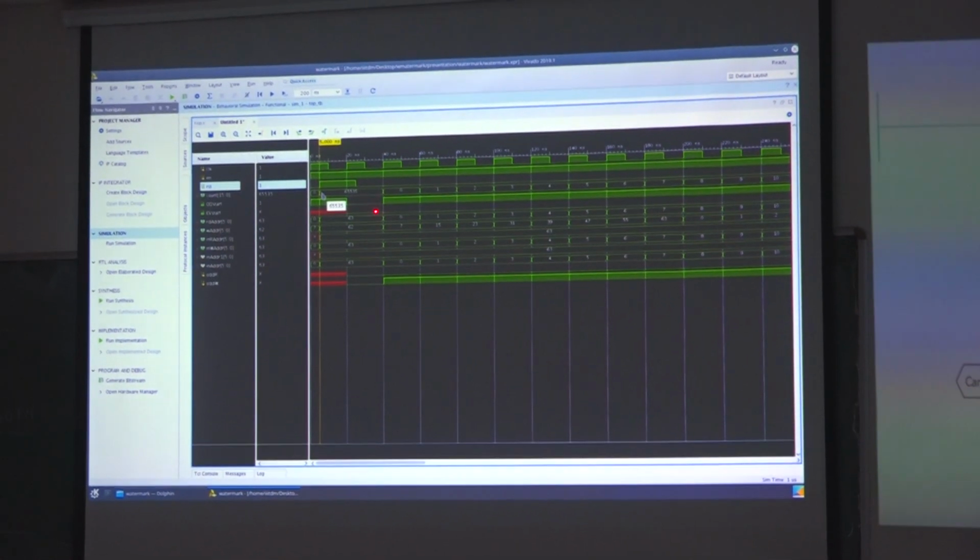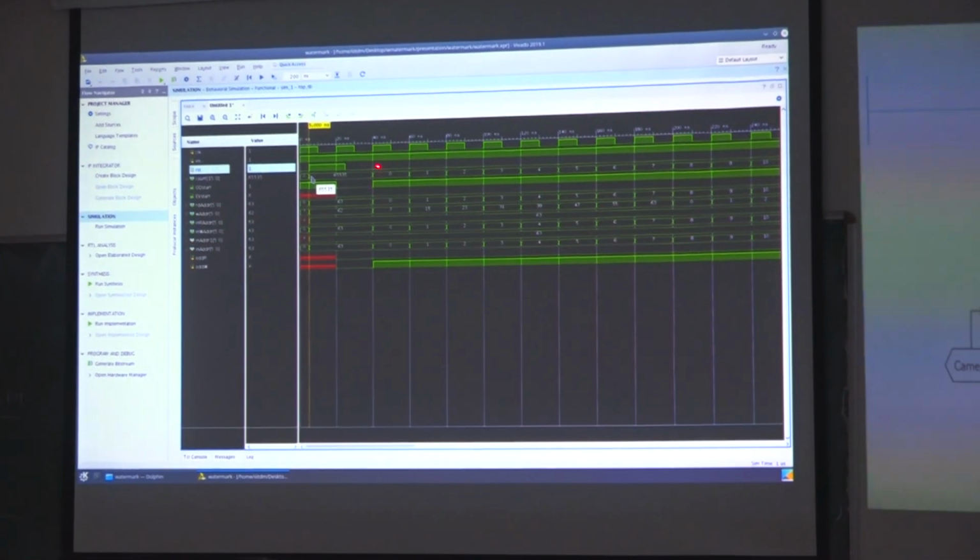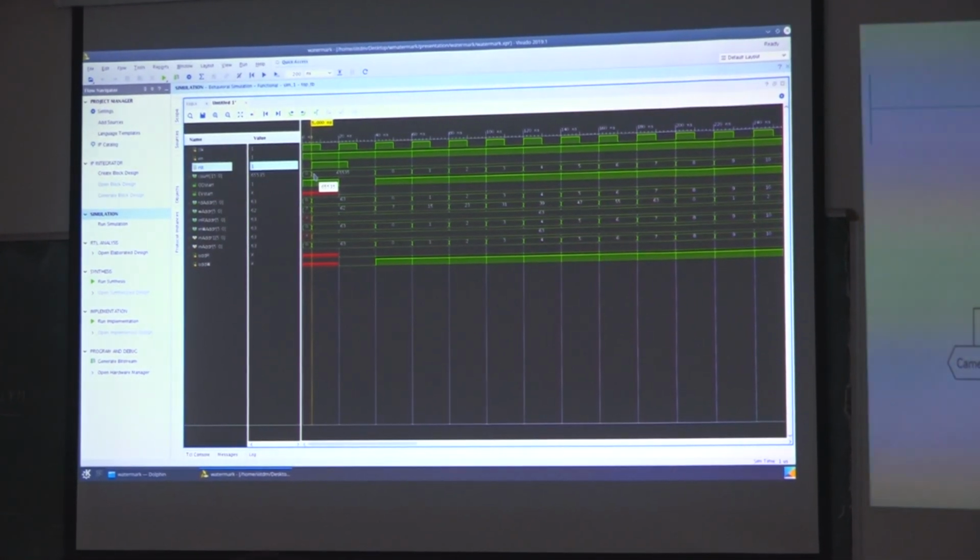The odd frame starting location is 0. The even frame starting location is where the odd frame started reading, which is actually 56.